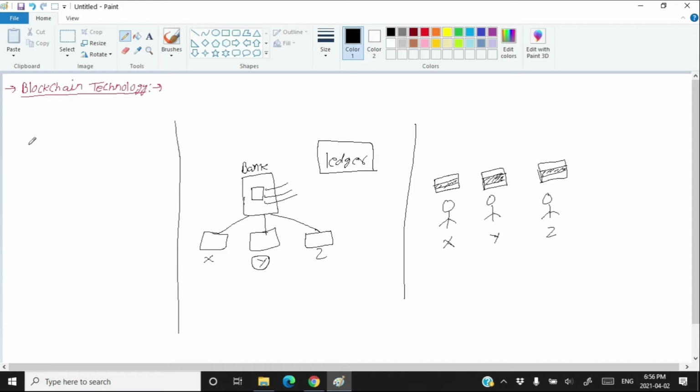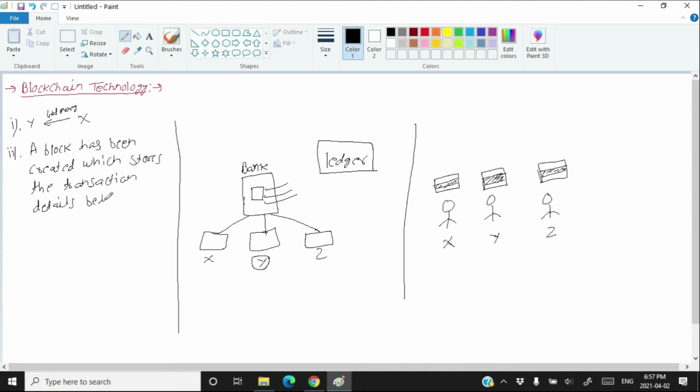So what I'm doing here is writing them point by point. The first point is person Y got some money from person X. A block has been created which stores the transaction details between X and Y. The created block will be shared with the whole group, meaning the created block will go to the person Z also.